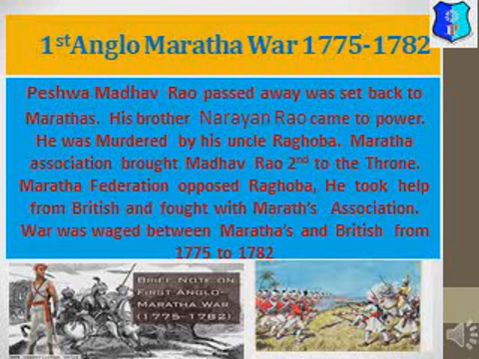A long war was waged from 1775 to 1782 between the Marathas and the British. Initially, though the Marathas gained the upper hand, later they had to lose Ahmedabad to the British. The Maratha Federation was unable to sustain the war. The British finally entered the Salabai Agreement and ended the war, and Madhavrao II was named as the Peshwa.